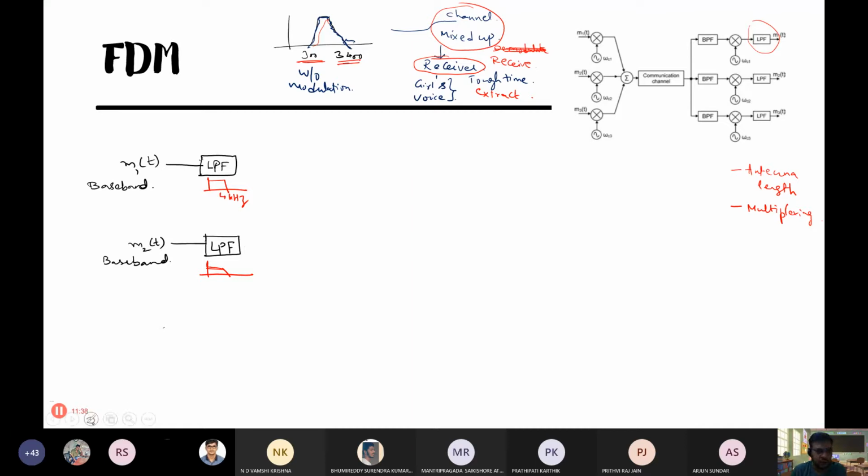So that's why what we do is, before sending the information, before combining them or before multiplexing them, we go for modulation. Modulation is indicated by this one, and the local oscillator. So this one is modulated at a carrier FC1. There it's omega C1. Both are the same.